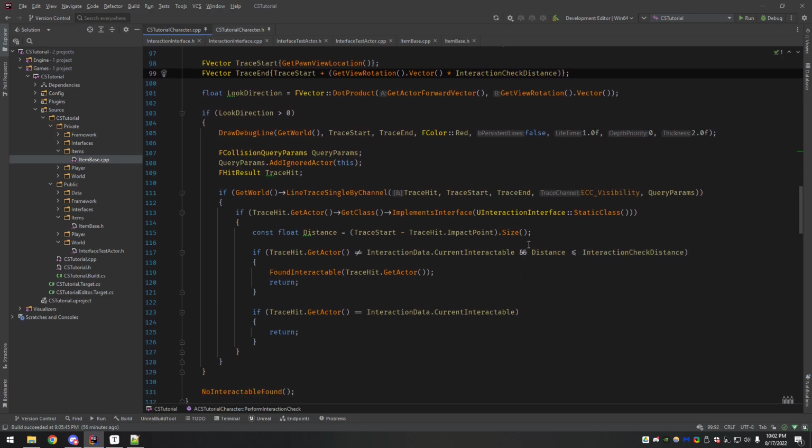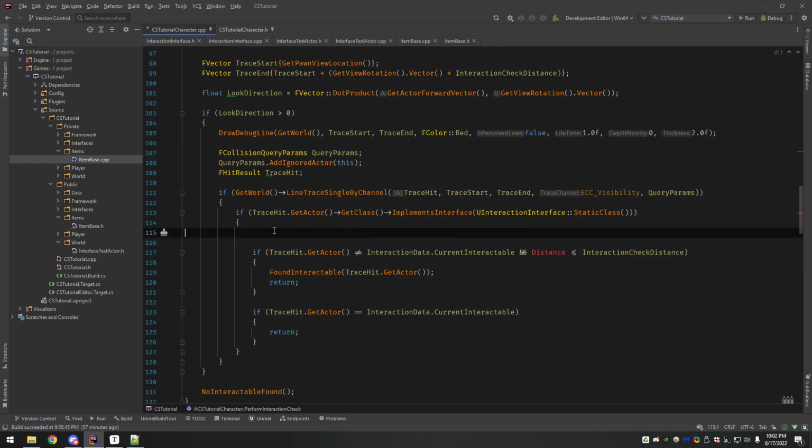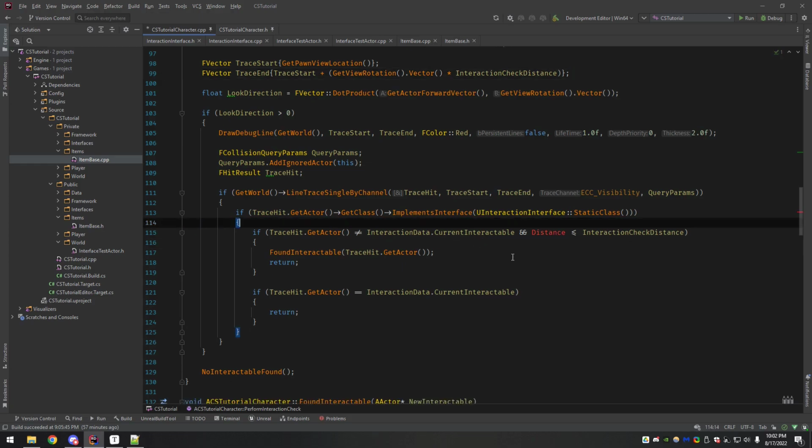So I did some testing, and sure enough, it doesn't seem to affect anything. This is very easy to add back in if somehow it does end up being important, but I don't think it is. So go ahead and delete distance and delete this and this check here. Like I said, if somehow it pops up again, it's easy to add back, but I don't think it will.